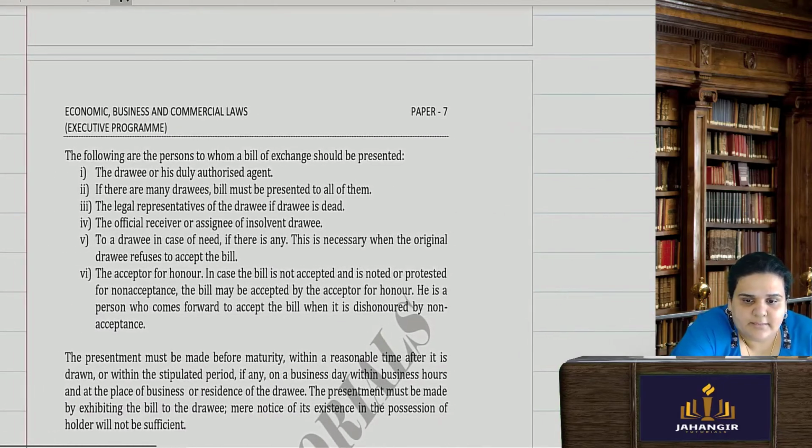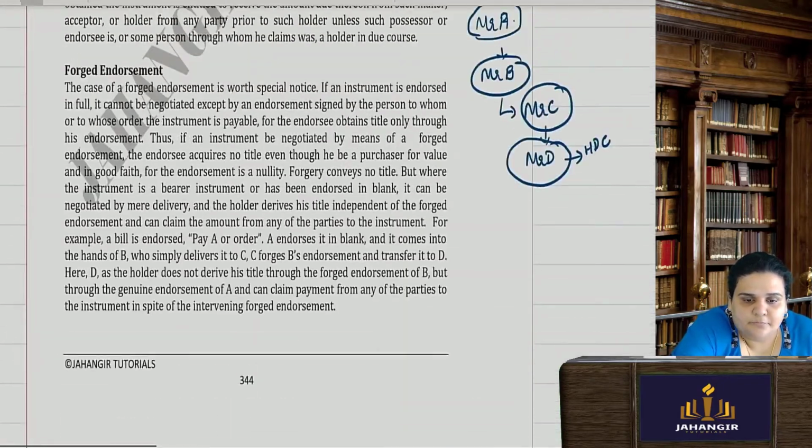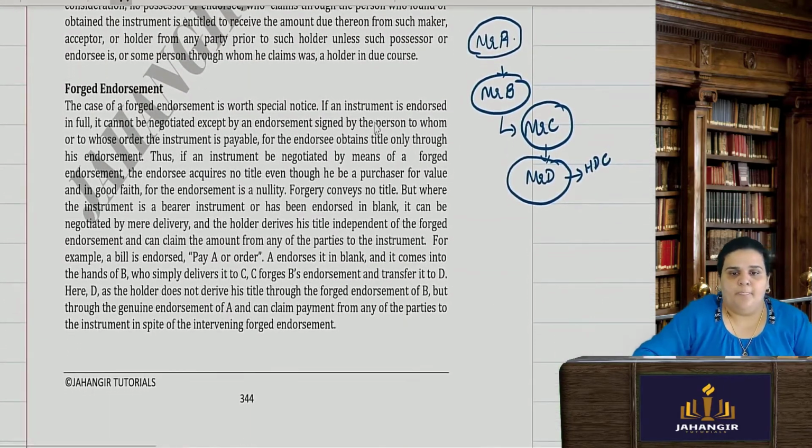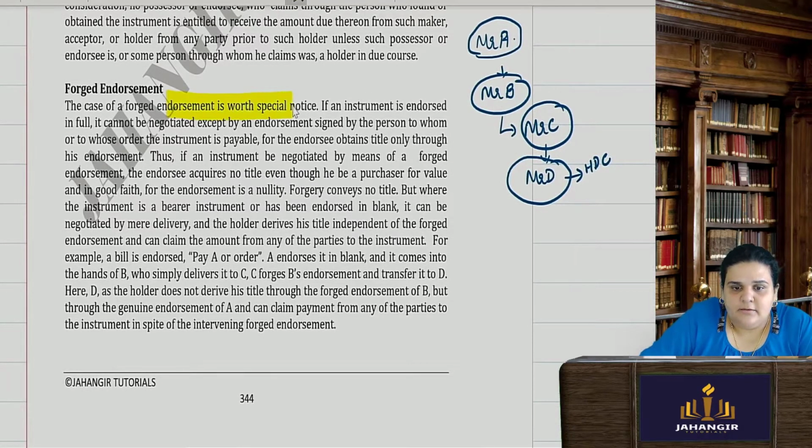So when we read this, forged endorsement: in case of forged endorsement, if an instrument is endorsed in full, properly, to Mr. A or his order, it cannot be negotiated except by an endorsement signed by the person to whom or to whose order the instrument is payable.